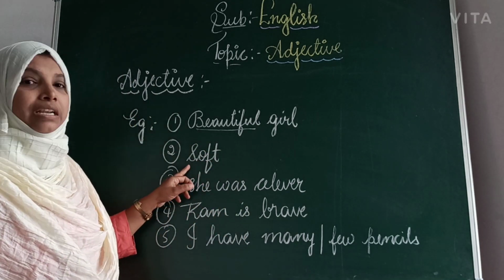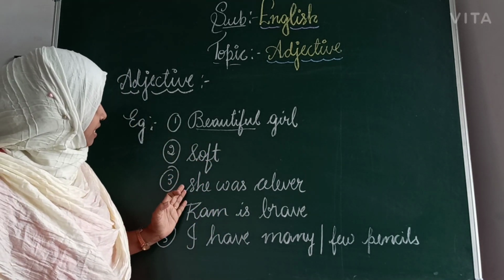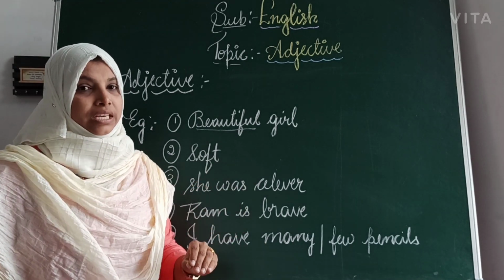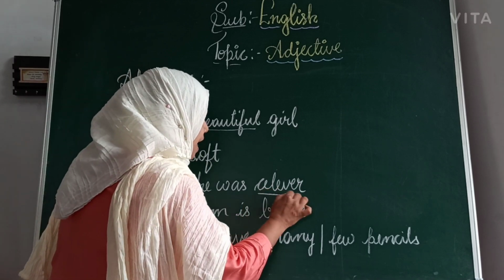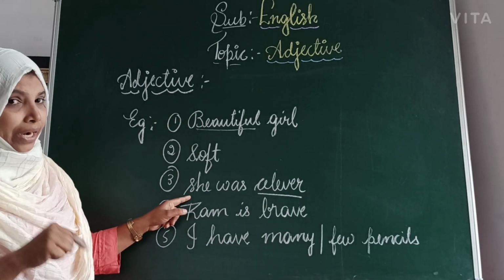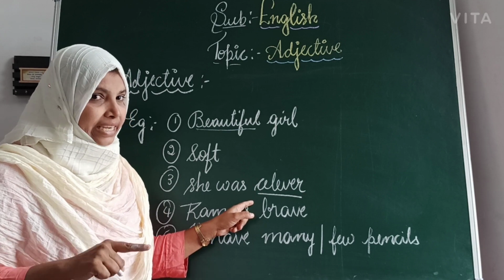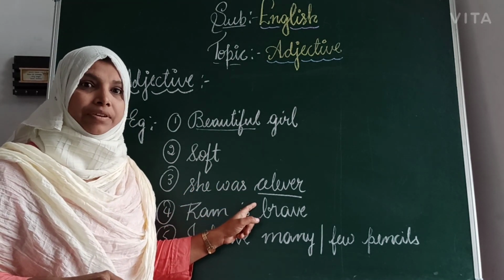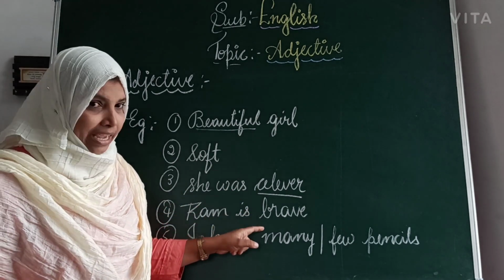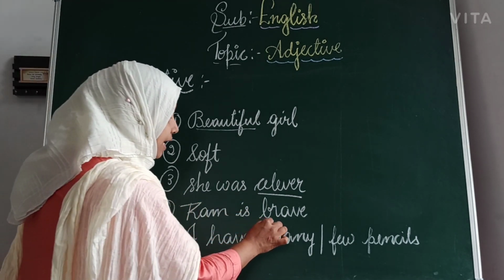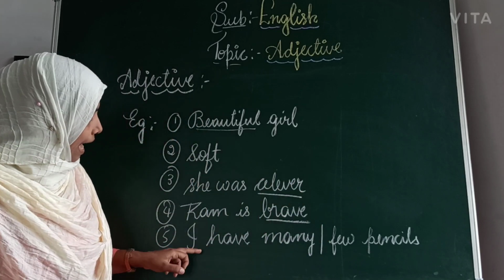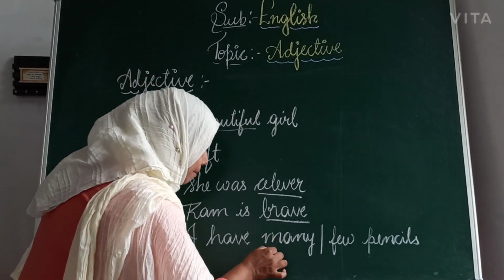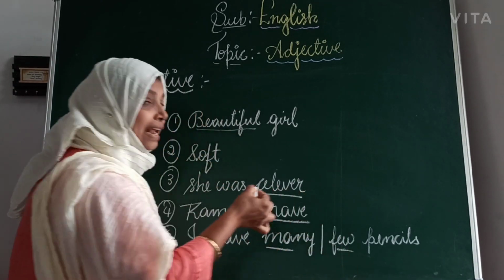Soft is an adjective. The next one is: she was clever. The adjective is clever. Children, she is a pronoun, clever is an adjective. Here they are describing that she is very clever. Ram is brave. Which is the adjective here? Brave is an adjective. I have many few pencils. Here many and few are adjectives.